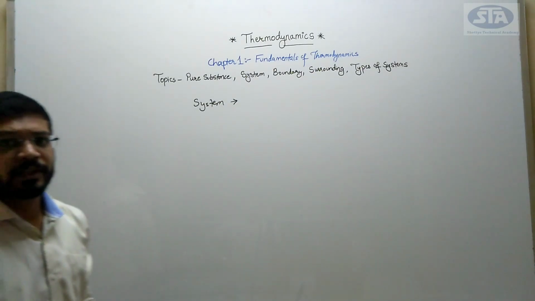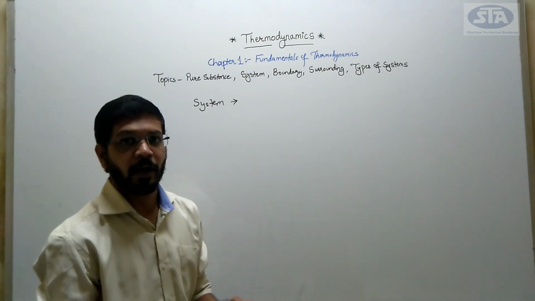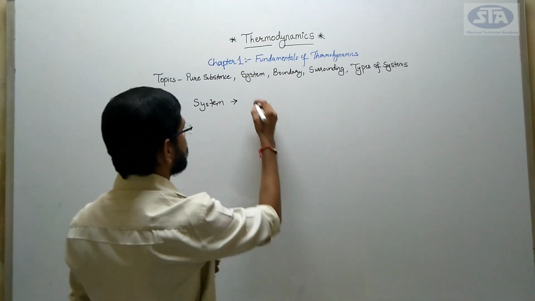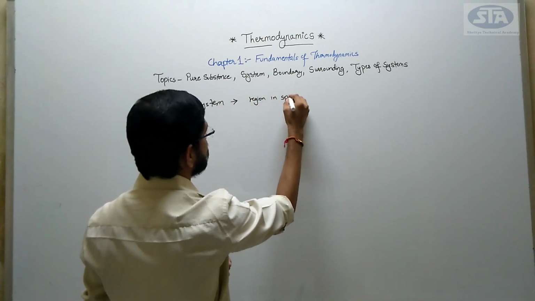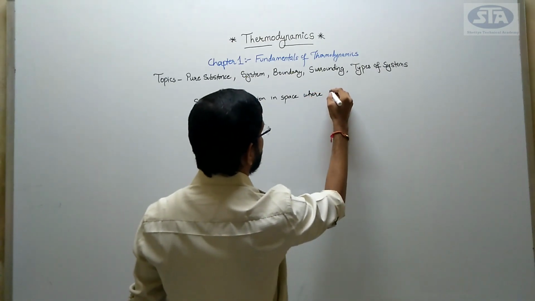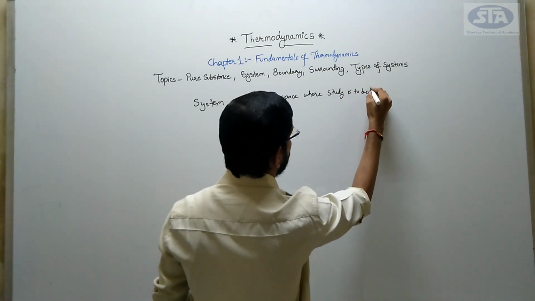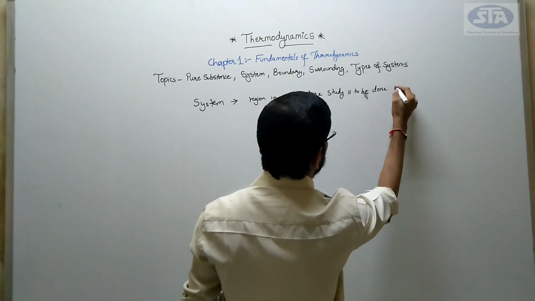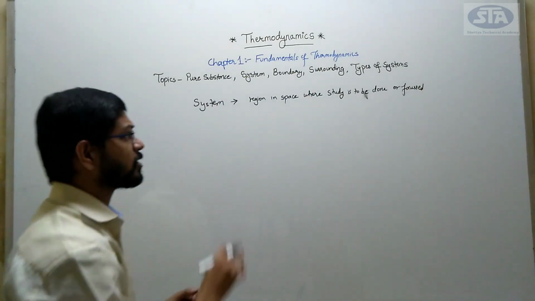What is system? The area or the region in space upon which study is focused, we say that is a system. Region in space where study is to be done or focused. Let's understand this. What is system?